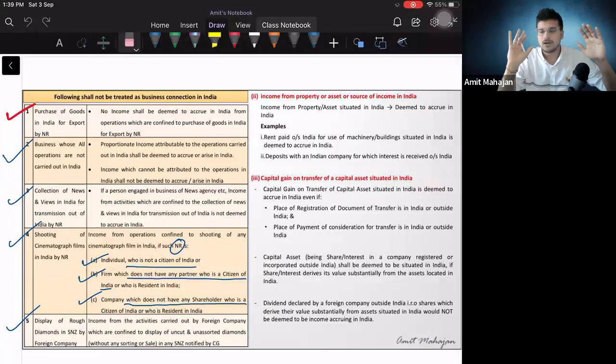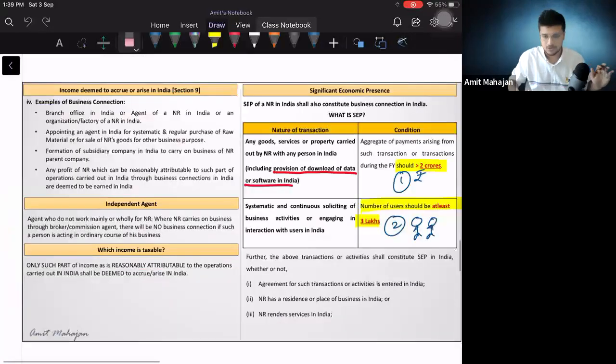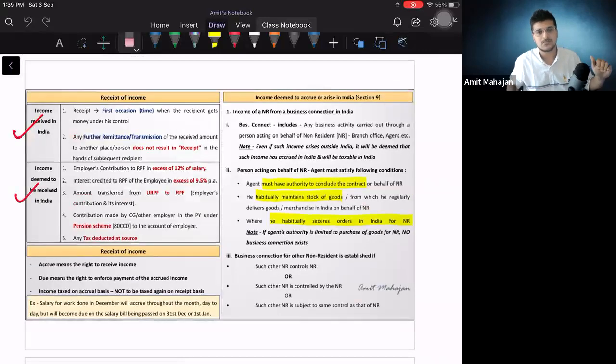Okay, so if you remember, till yesterday we had done till here. Following shall not be treated as business income. So today we are starting from the second point. Okay, so what is this? We are talking about section 9. Section 9 is what? Income deemed to accrue or arise in India.